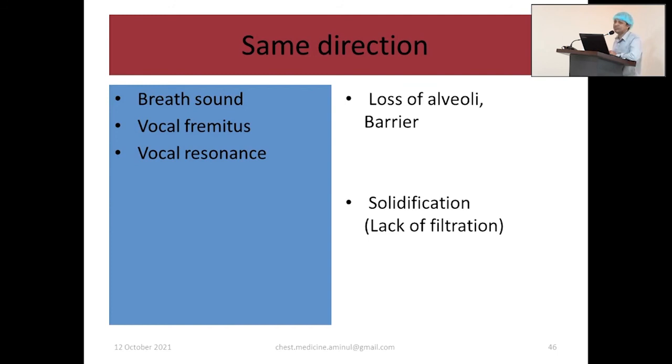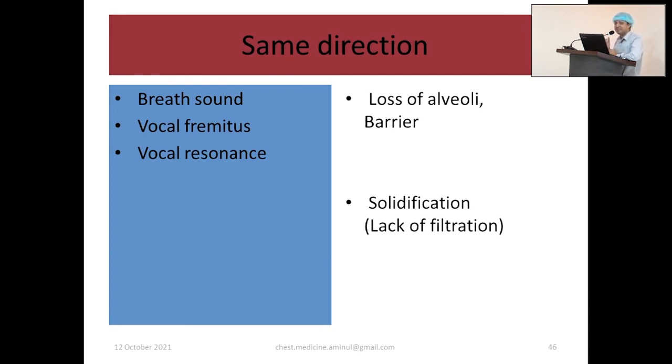When it is decreased, it will be decreased. Say there is no alveoli, no solidification, that means alveoli is absent. Let's say collapse. If there is no alveoli, you will get less breath sound or no breath sound. Collapse is a typical example. Or imagine alveoli is okay, airway is okay, but there is a barrier between your stethoscope and the breath sound.